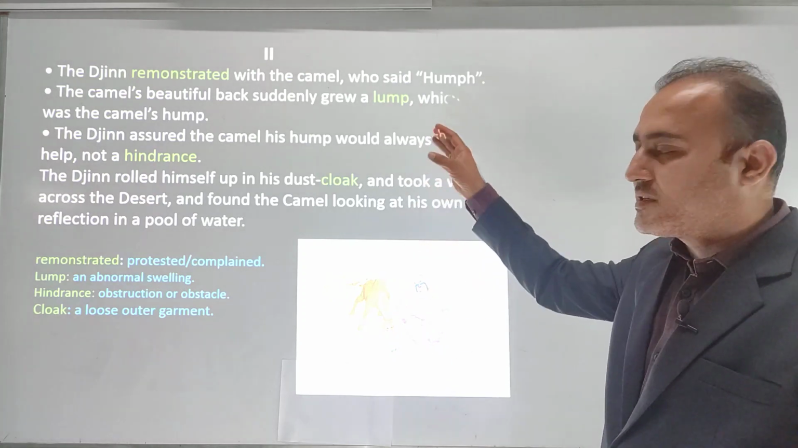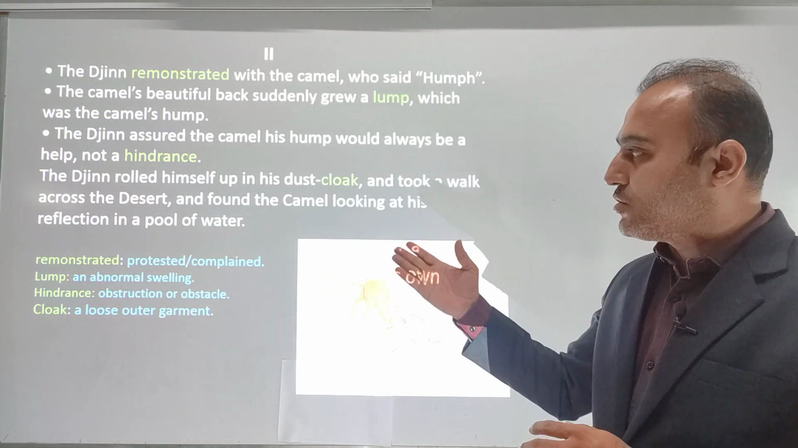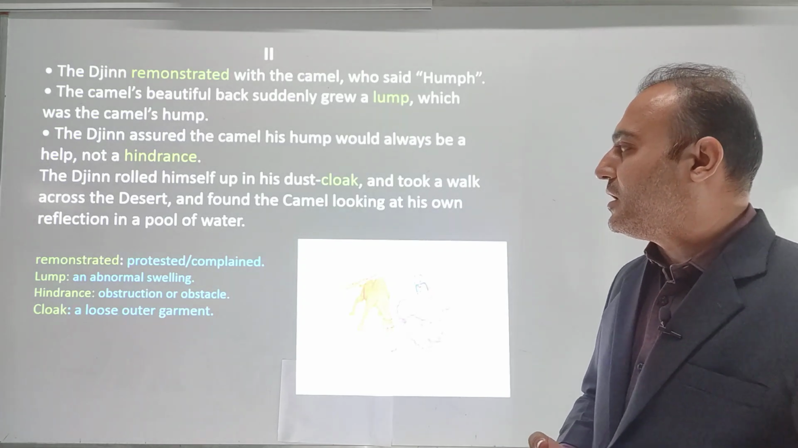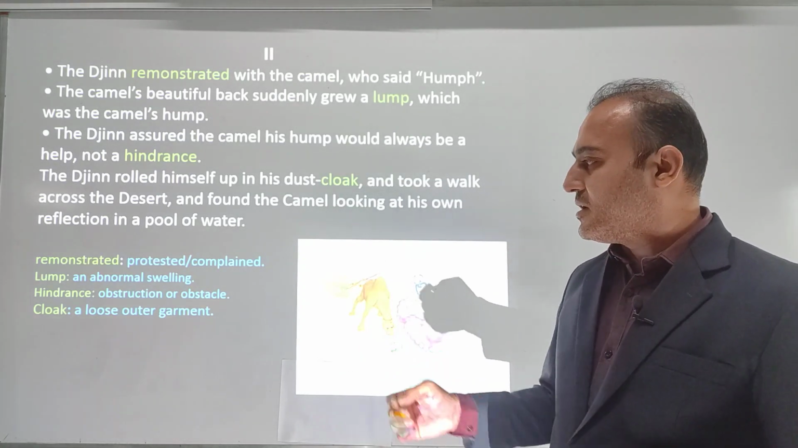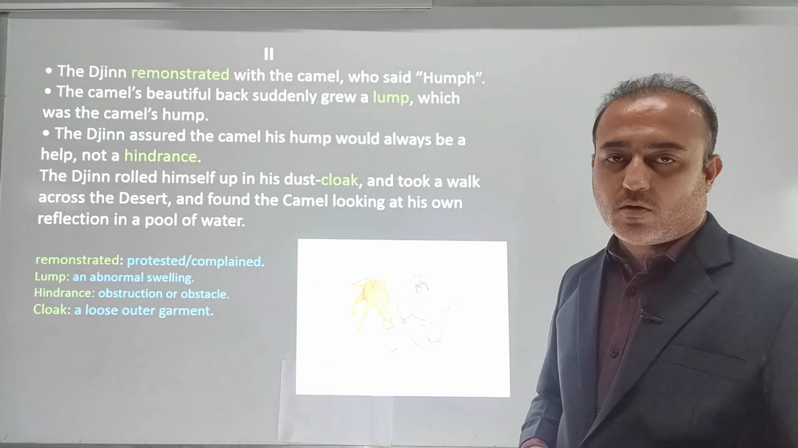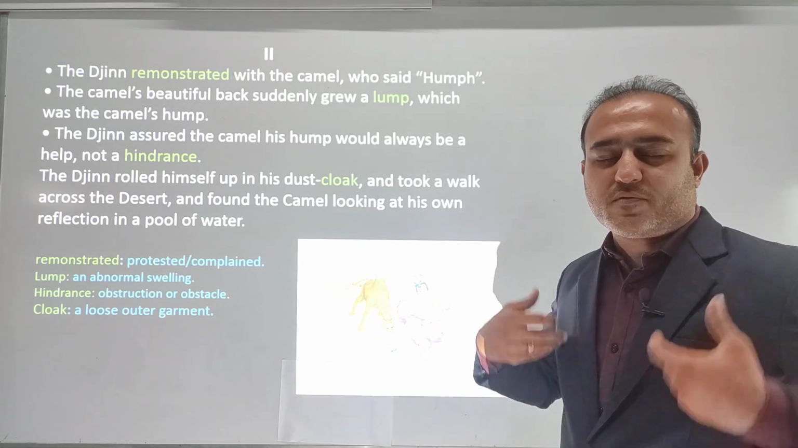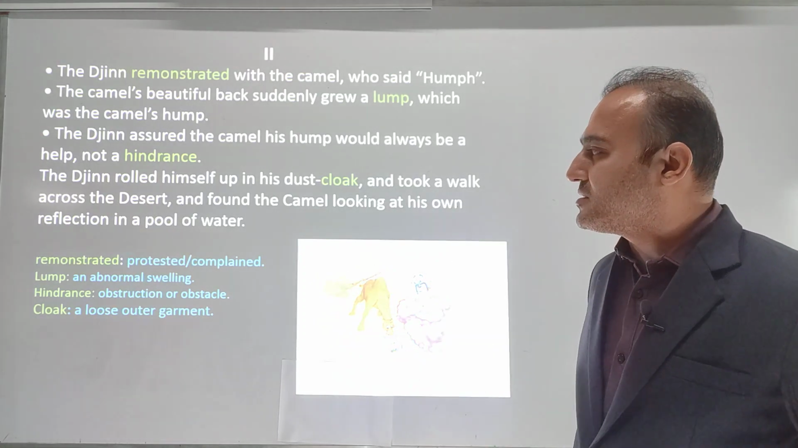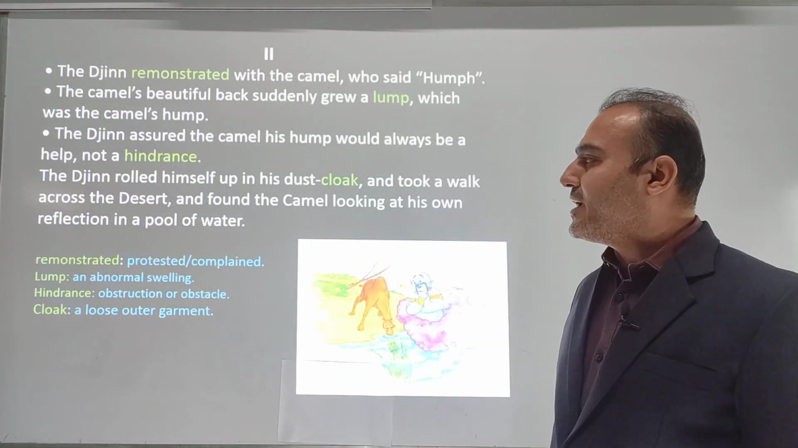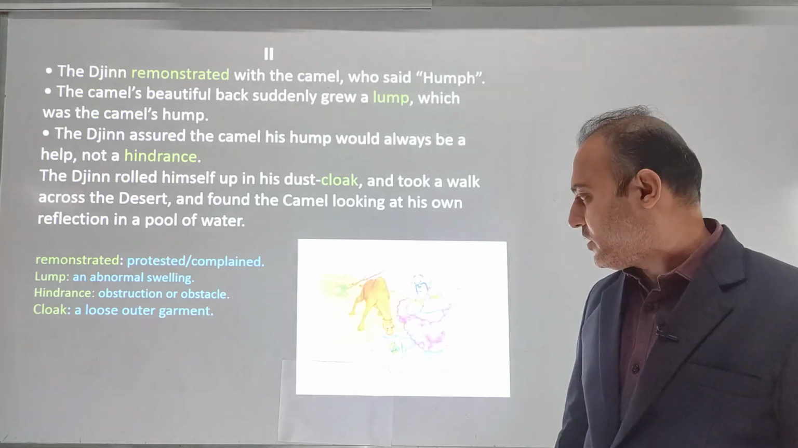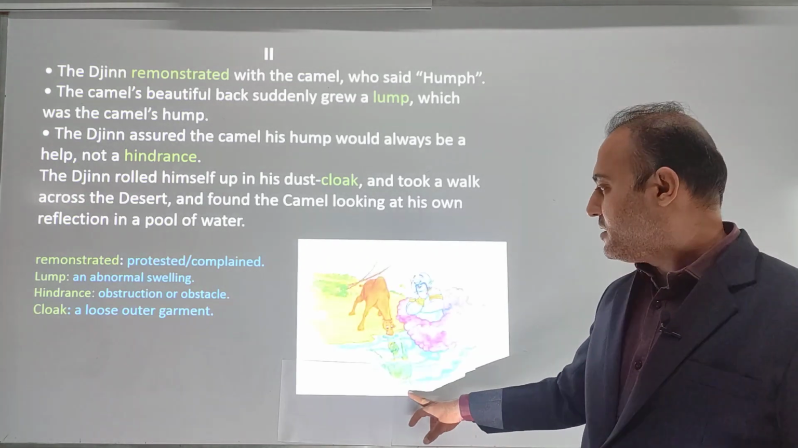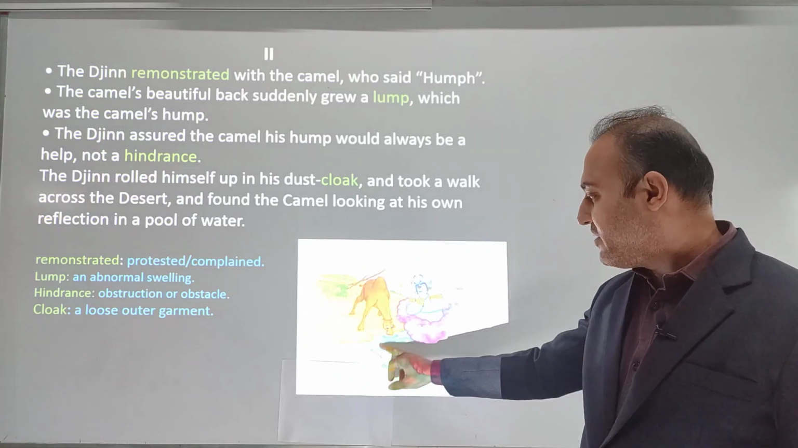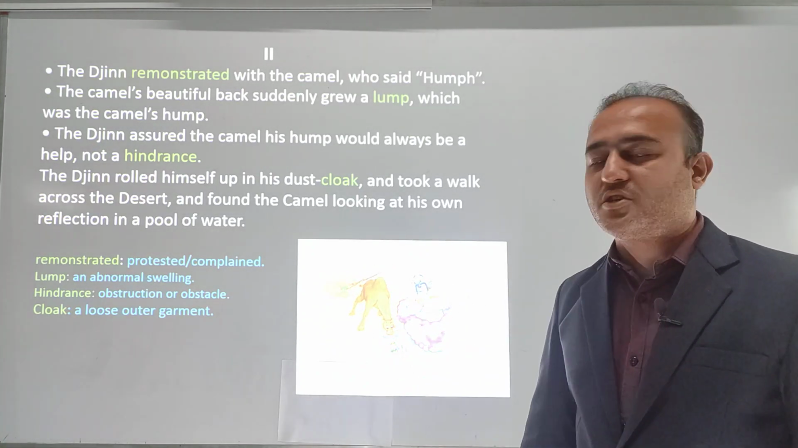Okay, a kind of summary which is given at the beginning. So we'll move further. The jinn rolled himself up in his dust cloak. Cloak means a loose outer garment. So the jinn was wearing the garment which was very dusty, and took a walk across the desert and found the camel looking at his own reflection in the pool of water. You can see the picture over here. The jinn has arrived, the camel is looking into the water and having a look at his own picture.